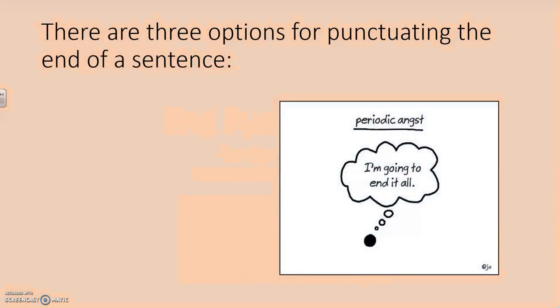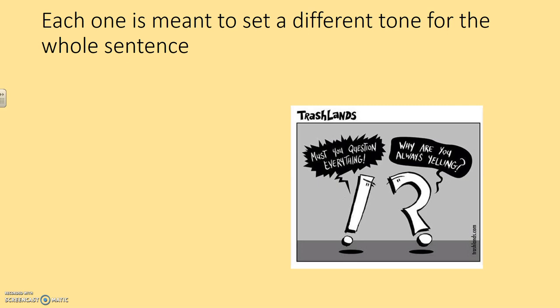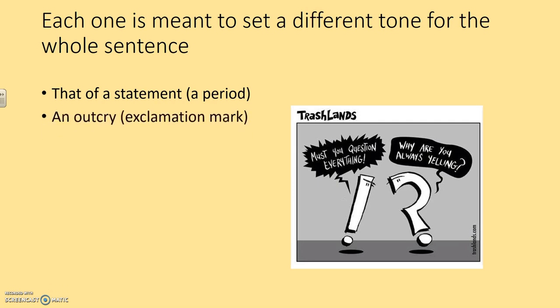Alright, there are three options for punctuating the end of the sentence. You guys all know this. A period, a question mark, and an exclamation point. Each one is meant to set a different tone for the whole sentence. So we have a statement, which is a period. Also, you can use an opinion with this, as long as it has a period on the end. An outcry, an exclamation mark, like when you're angry or upset or excited, or a question, obviously that has a question mark on the end.